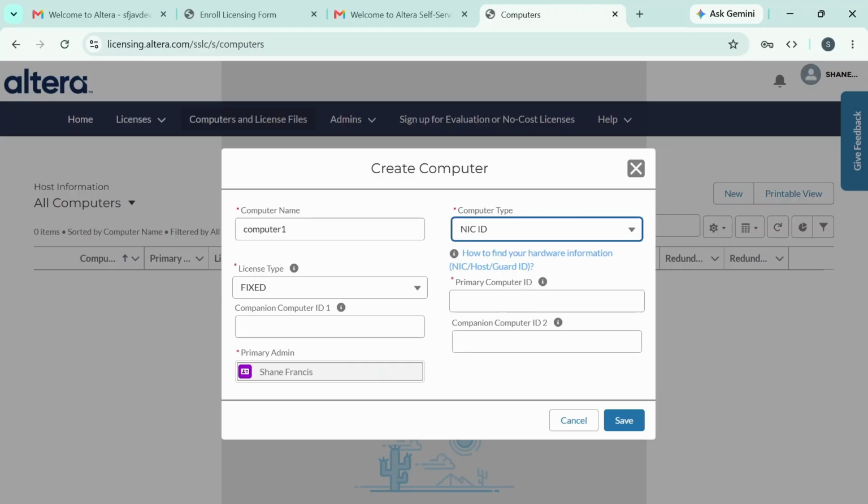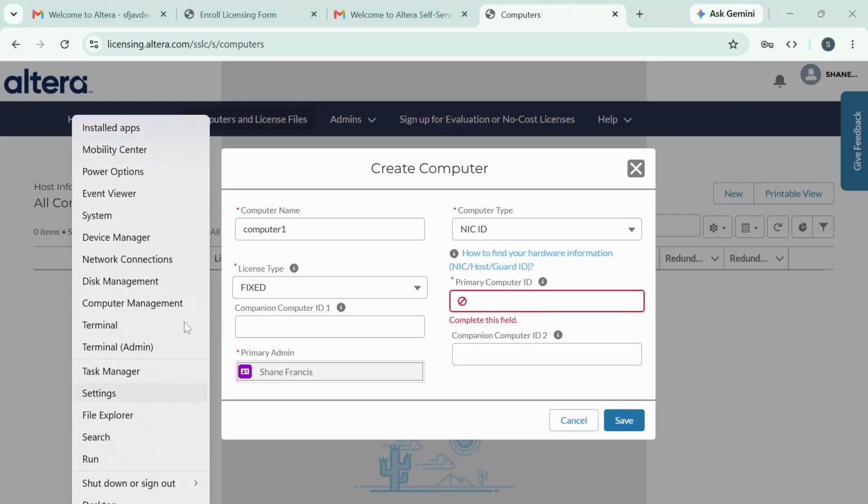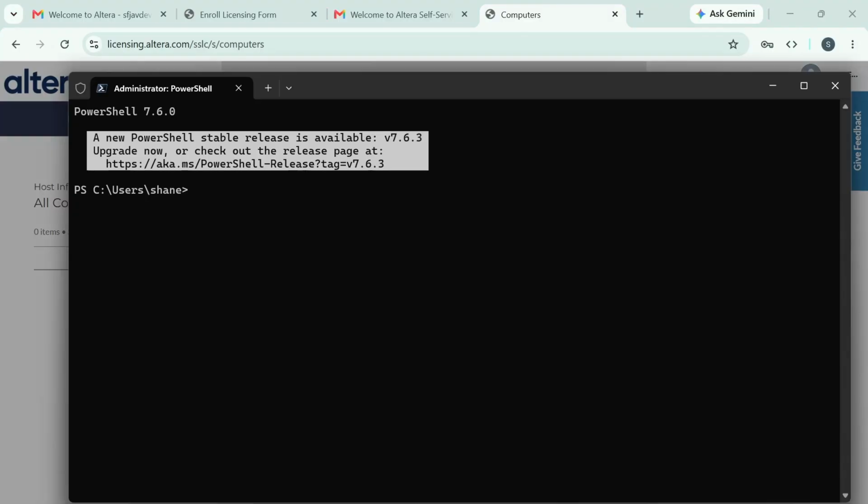So now for the primary computer ID, you have to get your computer's MAC address. So to do that, let's just open a terminal. You can use PowerShell or CMD.